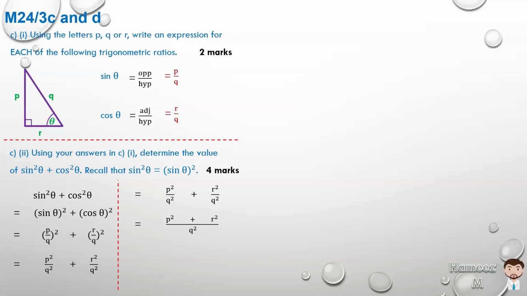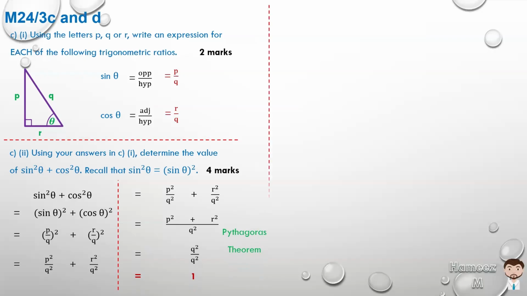So P squared plus R squared is equal to Q squared. So we can substitute for that. So Q squared is the numerator and Q squared is the denominator, and they will reduce to 1. So sine squared theta plus cos squared theta for any angle is equal to 1.